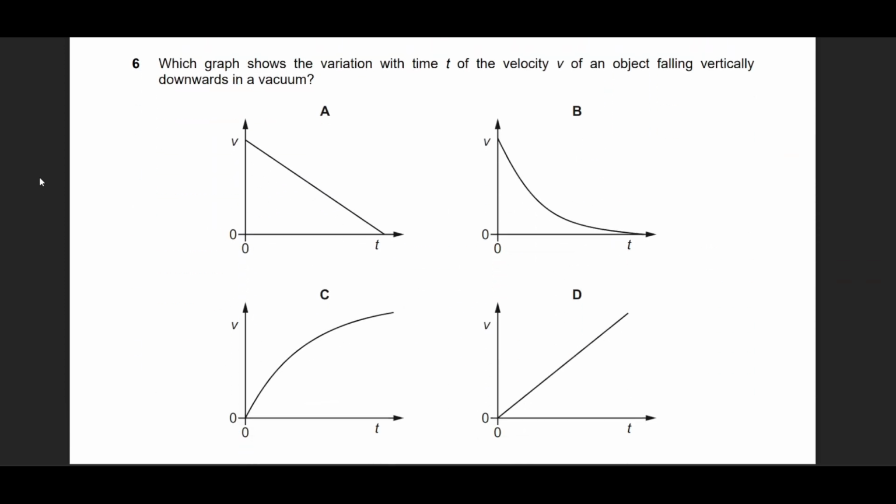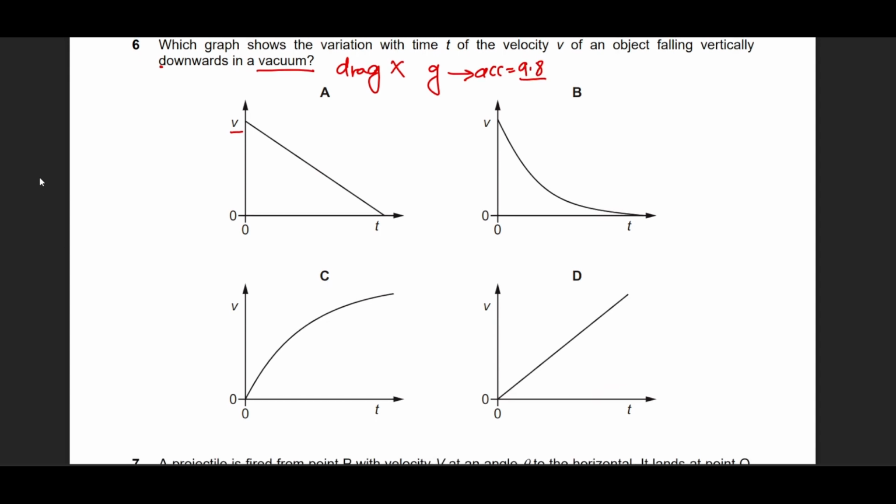An object falling vertically in a vacuum. So of course it starts from rest, starts falling down, and its speed is going to increase. Now since there is vacuum, there is no drag, and if the drag is absent, then the gradient of the velocity-time graph will represent the acceleration of free fall, which is going to be 9.8, and it should be constant. First point, the speed is going to increase. So options A and B are going to be incorrect.